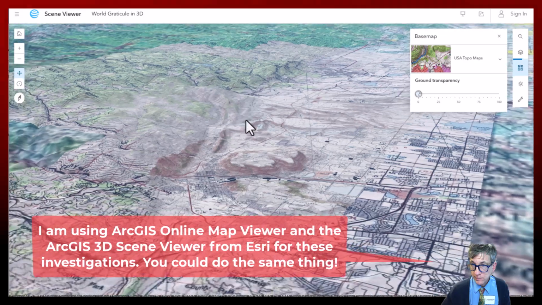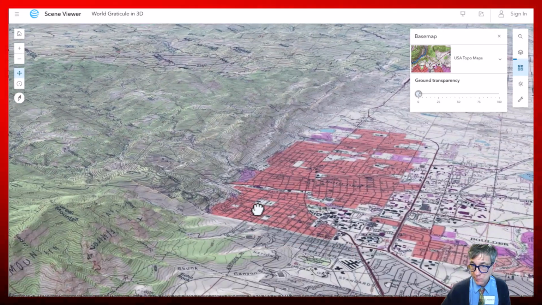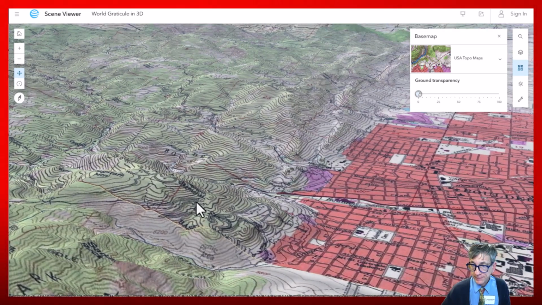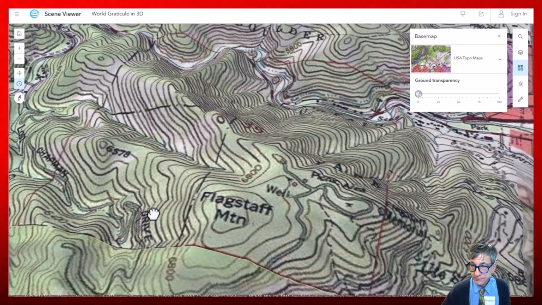North Table Mountain is slightly lower than 6,800. Let's zoom up to Boulder. And again, you can do the same thing with these tools. I'm not signed into anything. I'm just using the ArcGIS Online Scene Viewer. Flagstaff Mountain, just to the west-southwest of Boulder. Let's rotate this a little bit.